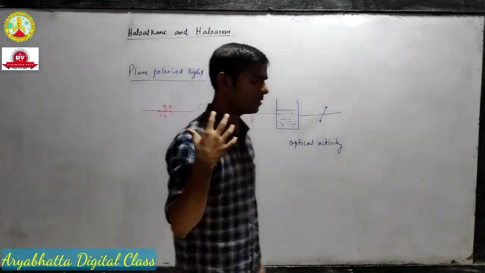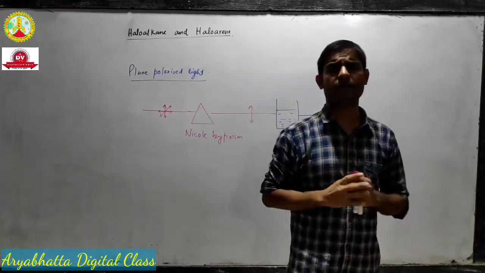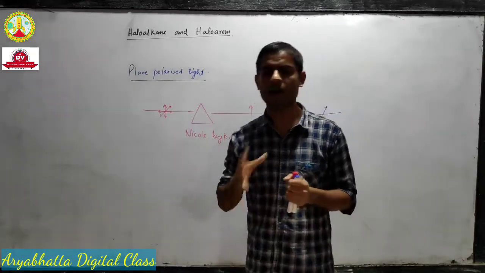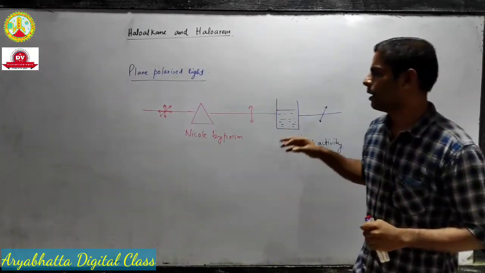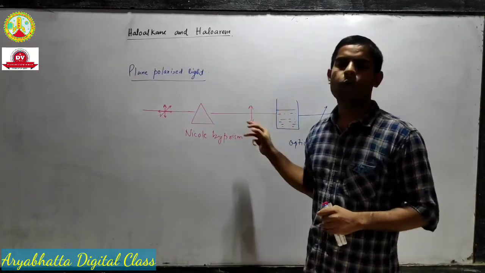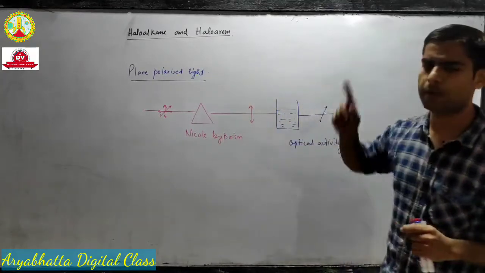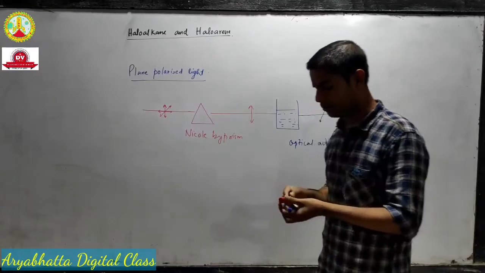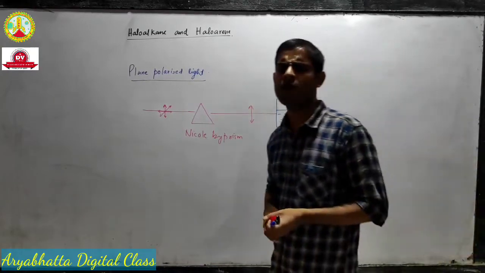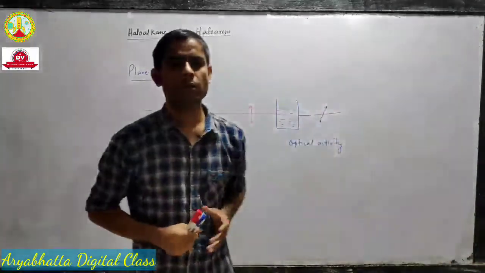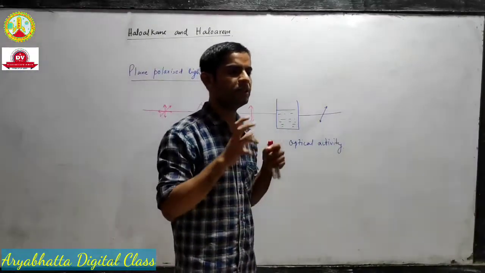And for your knowledge and understanding, polarized light is a bit different from our normal light. Have you ever used Polaroid glasses? Polaroid glasses are a special kind of glasses.